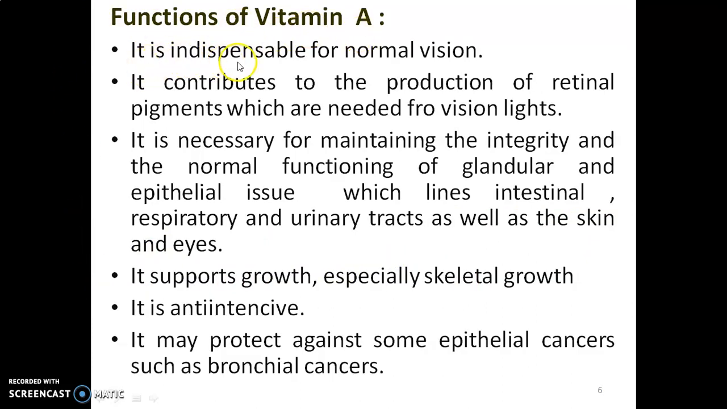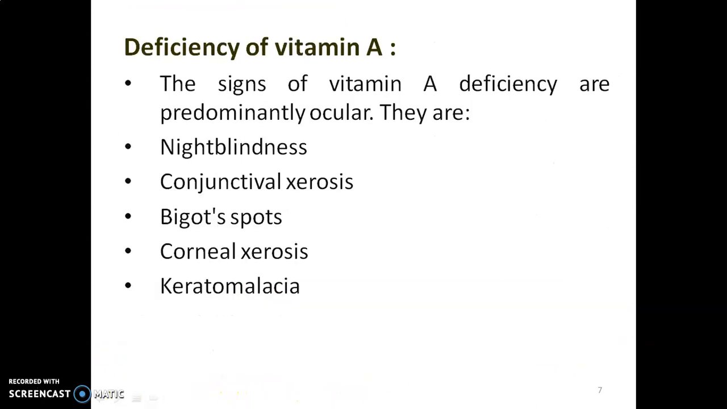Functions of vitamin A: it is indispensable for normal vision. It contributes to the production of retinal pigments which are needed for vision in light. It is necessary for maintaining the integrity and normal functioning of the glandular and epithelial tissues which line the intestinal, respiratory and urinary tracts, as well as the skin and eyes. It supports growth, especially skeletal growth. It is anti-infective. It may protect against some epithelial cancers such as bronchial cancers.